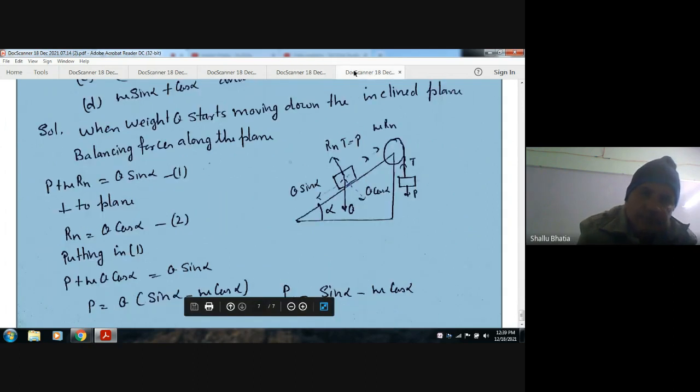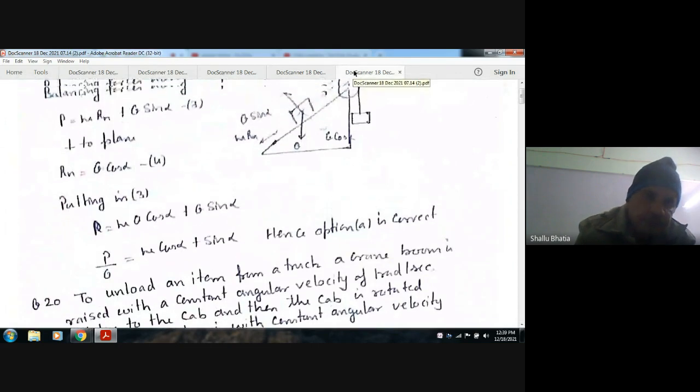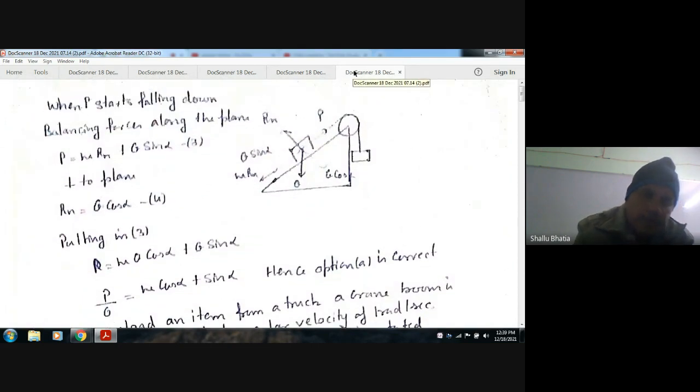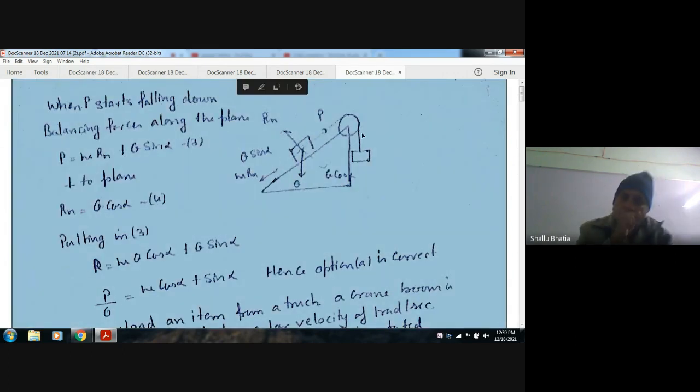So in the second case, P is falling down. If P is falling down, then Q is moving up, so the force of friction will act in the downward direction. And Q sin alpha is already acting here, and Q cos alpha is acting here, like in the previous case, and Rn is acting here. Now balancing along the plane, P is in this direction, and Q sin alpha and mu Rn are in this direction.